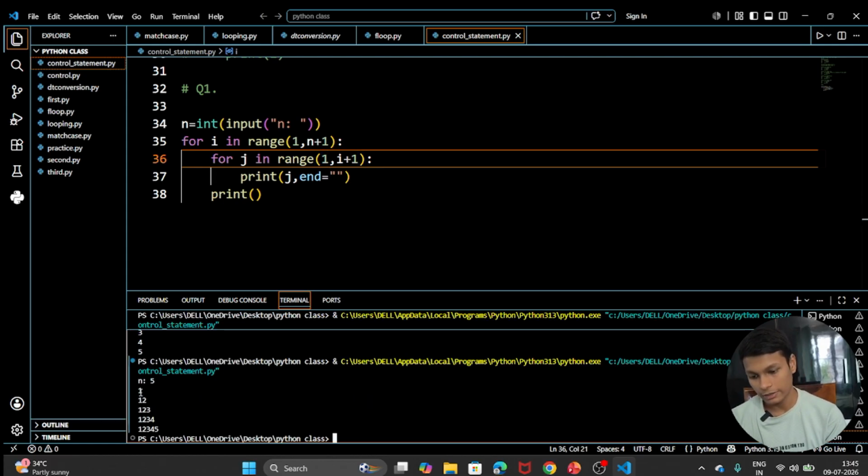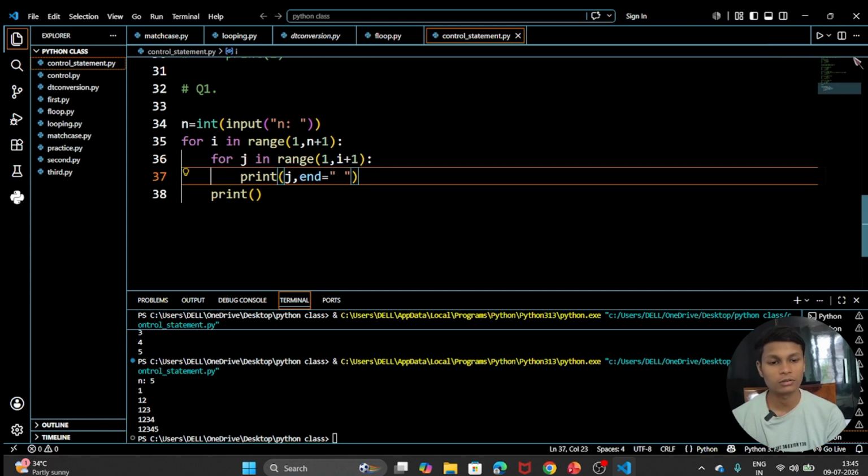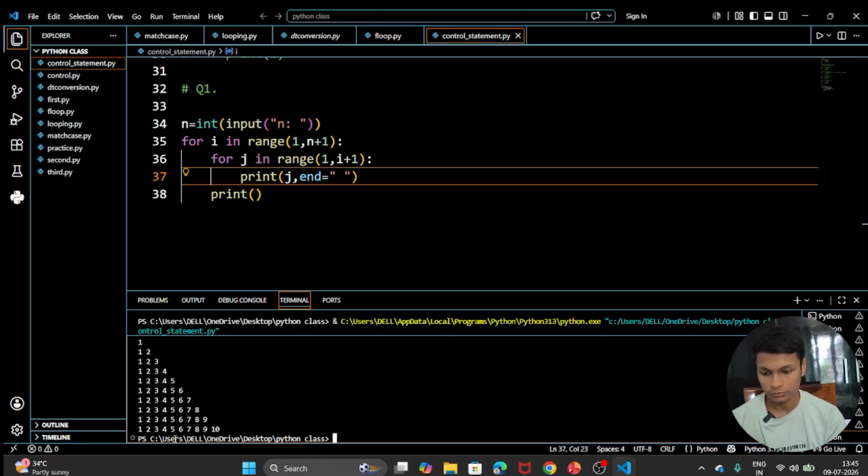Now you can see the pattern: 1, 1 2, 1 2 3, 1 2 3 4 5 was there. Let's separate this so it will be bigger in size and visible to you. Okay, let's take 10 here.